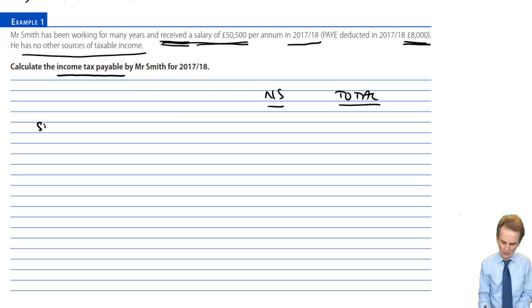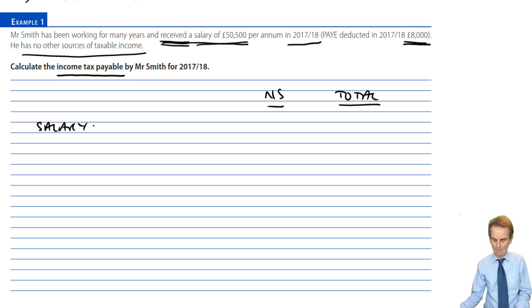So away we go with our computation. Salary or employment income. Again, it will not matter what term you use there. How much do we have received in the tax year? £50,500. In it goes into its analysis column, and of course then everything goes into the total column.